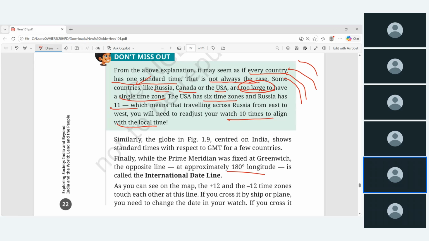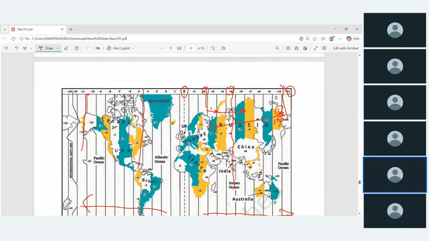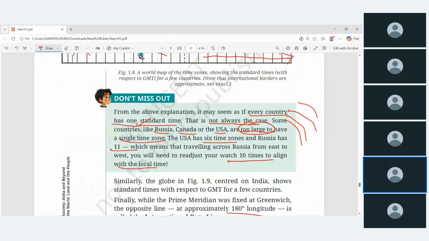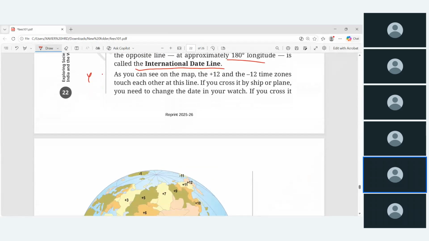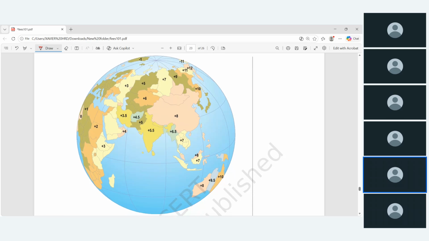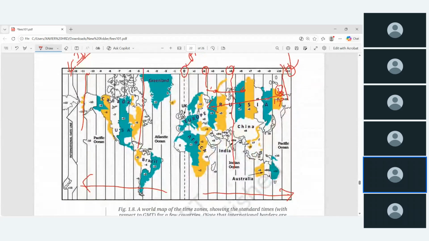International date line, what they are telling, if this is the prime meridian, means another common line is there, the 180 degree, where it ends. This is called the international date line. The idea is that the 180 degree line is the international date line. So as you can see on the map, you come here. So whatever they showed in this diagram, that they are showing in the globe.